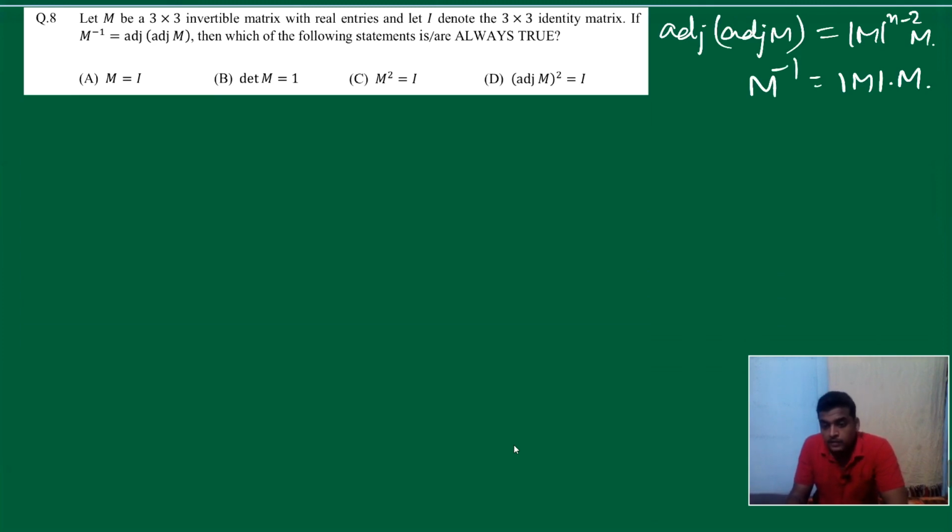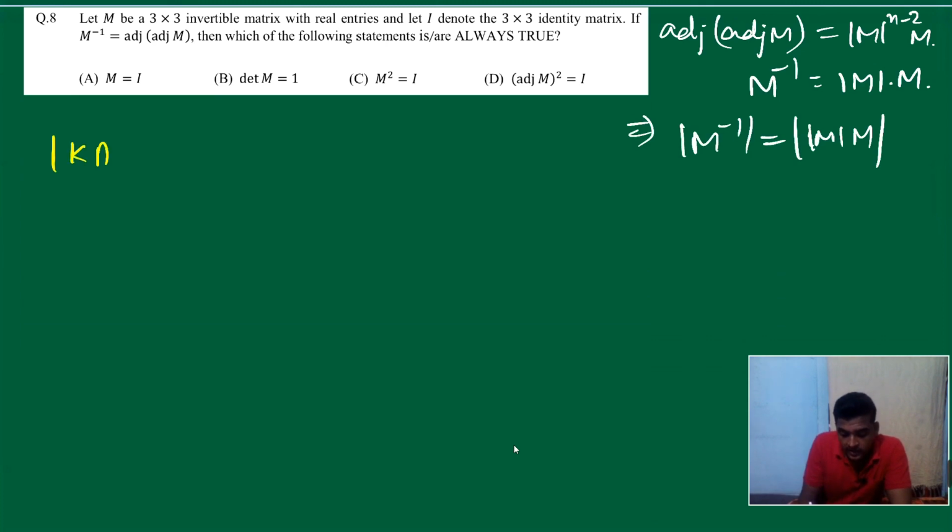Now if you take the determinant on both sides, what do we have? We have mod of M inverse is equal to mod of determinant of M into M. And the formula is that mod of kA is equal to k raised to n into mod of A, where n is the order of the matrix. Because in a matrix, when any number is multiplied, it is multiplied to every element of the matrix, but in a determinant, we can take it common row wise or column wise.